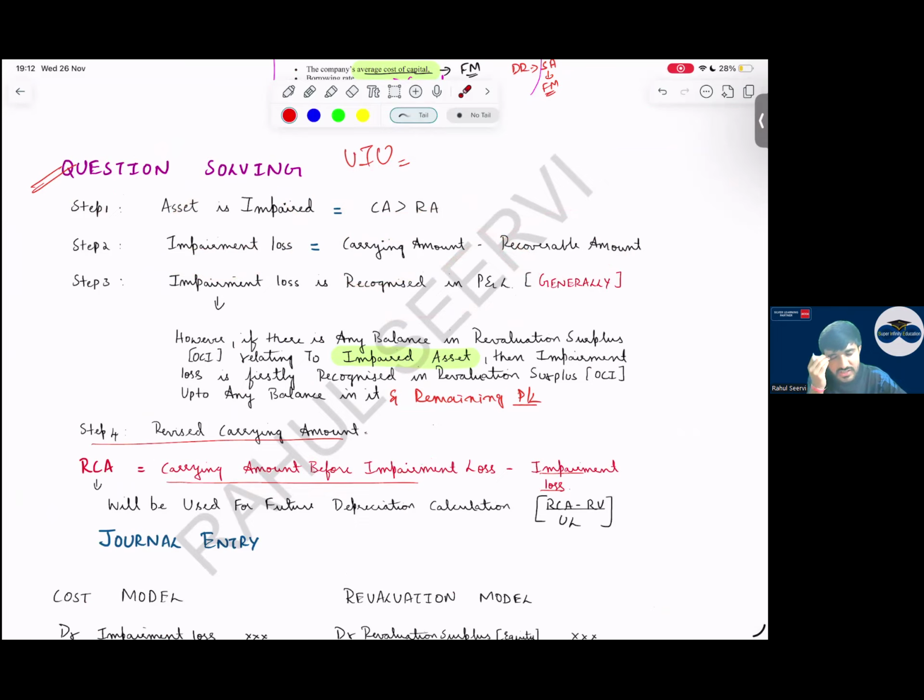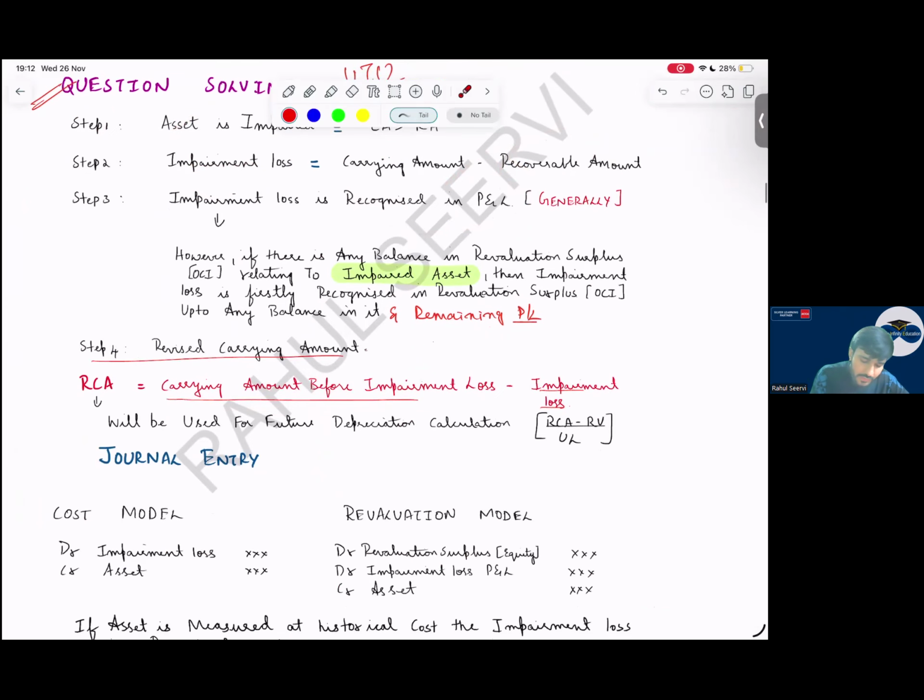Sir, impairment loss is generally recognized in P&L. Yes, sir. However, if there is any balance in revaluation surplus, any OCI balance relating to that asset, we can use it. Sir, if we have OCI balance, can we utilize it? Same principles as per your IAS 16. If that asset has, use it. If some other asset has, no. You should not use it.